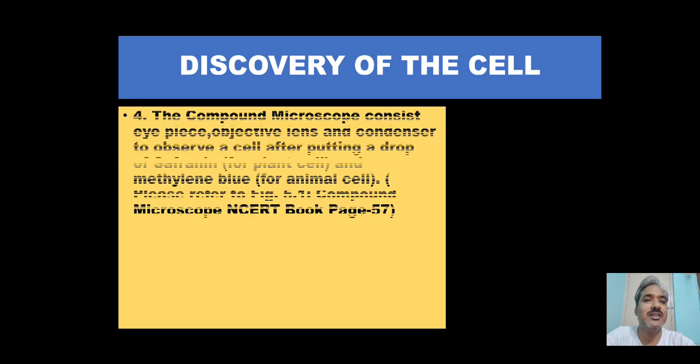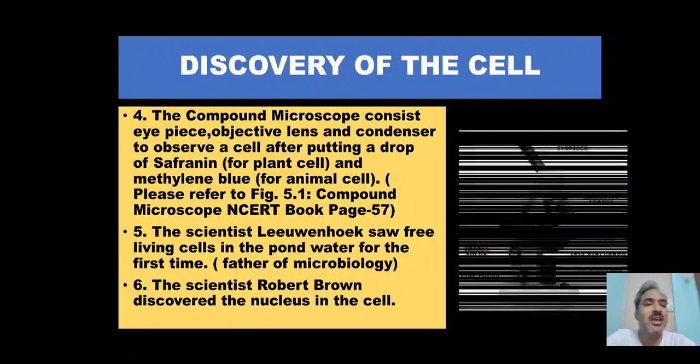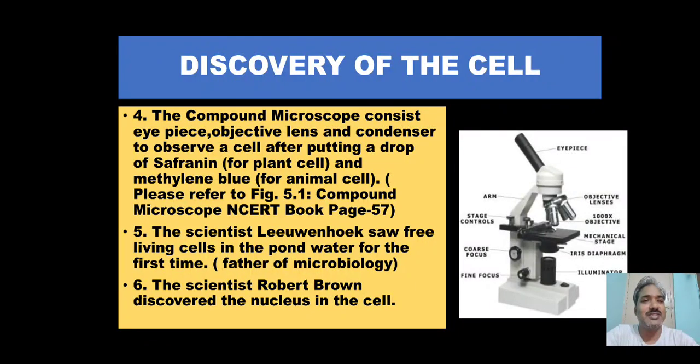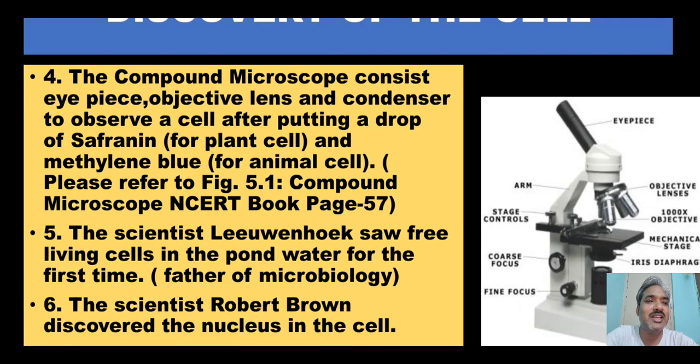Then discovery of cell. As time passed, science advanced, and they used the compound microscope, which consists of an eyepiece. This portion from where we can see things is called the eyepiece, and the lens which is close to the object we keep here is called the objective piece.